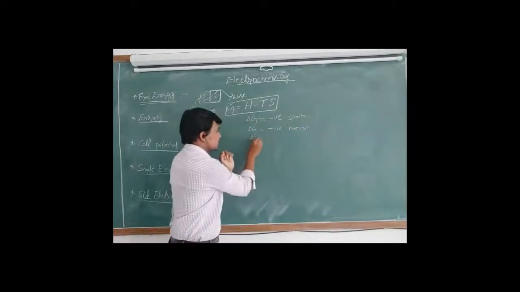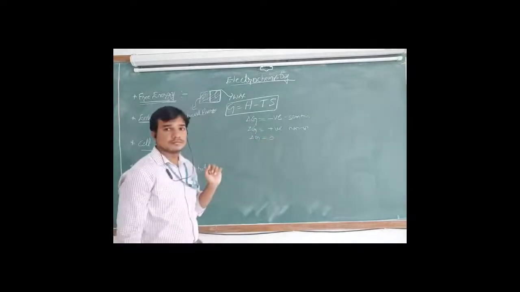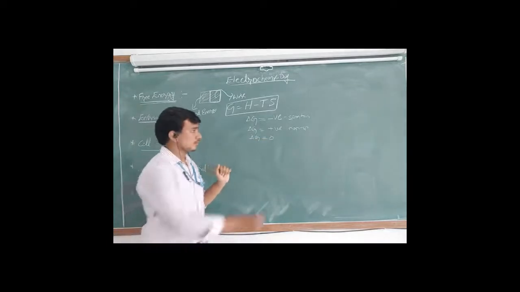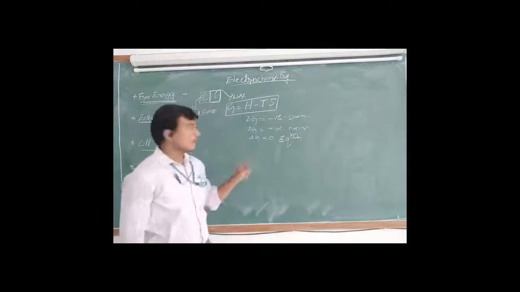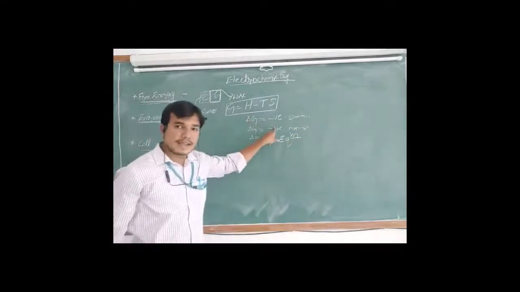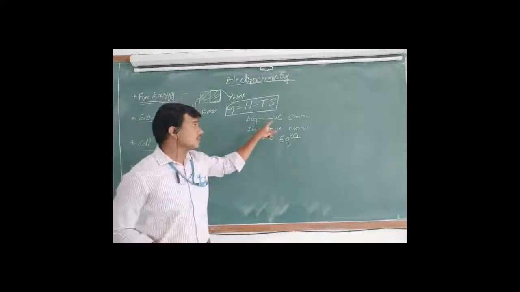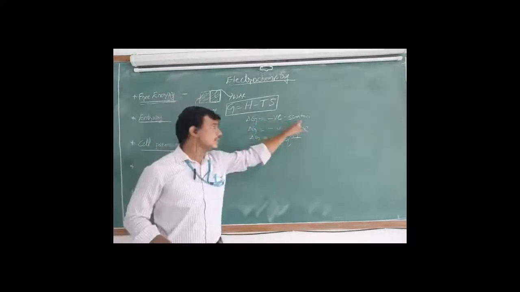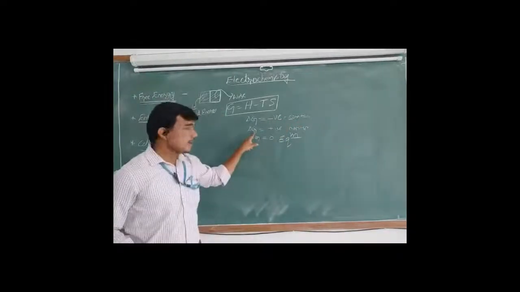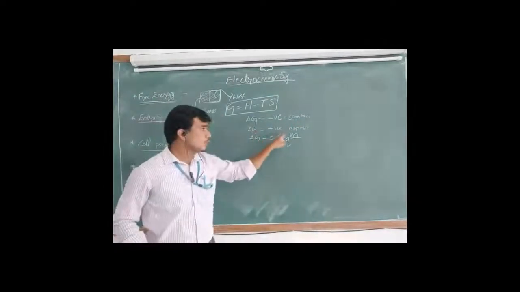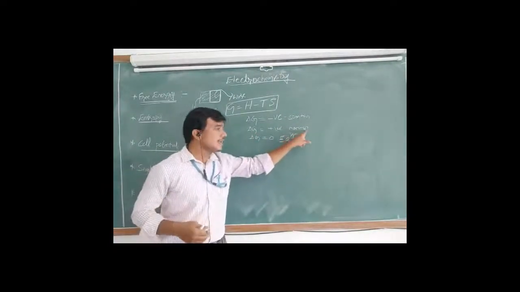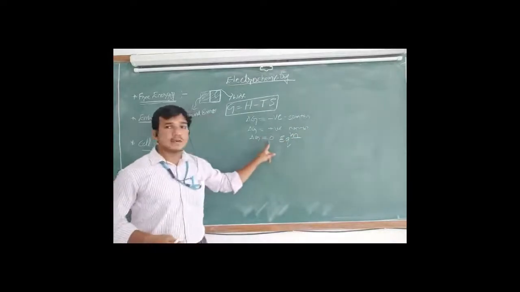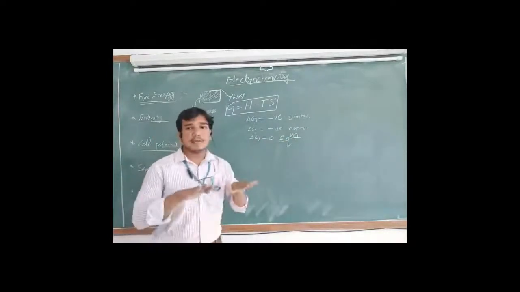Delta G equals zero means it is in equilibrium. If free energy change is negative, the reaction happens without the aid of external energy, so it is spontaneous. If delta G is positive, it needs external help, external aid, so it is non-spontaneous. Delta G equals zero means it is at the equilibrium state.